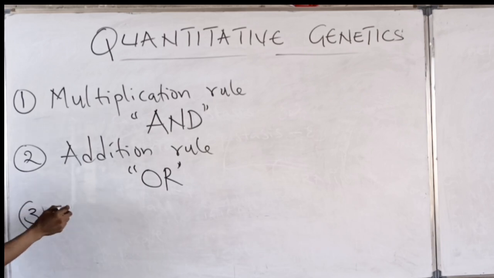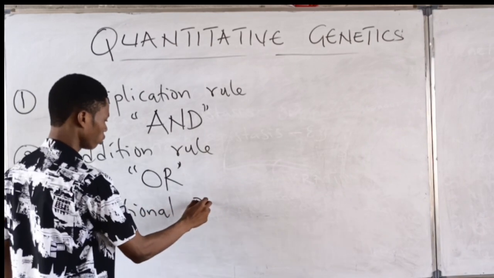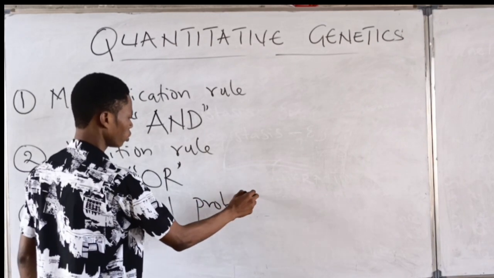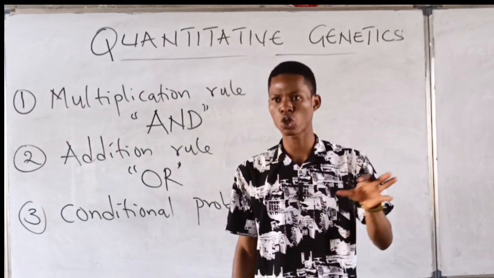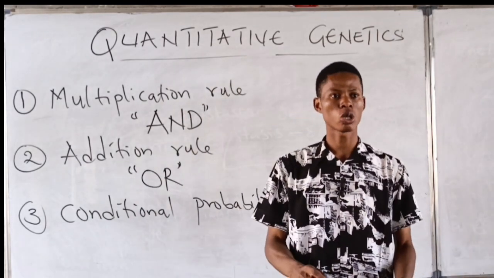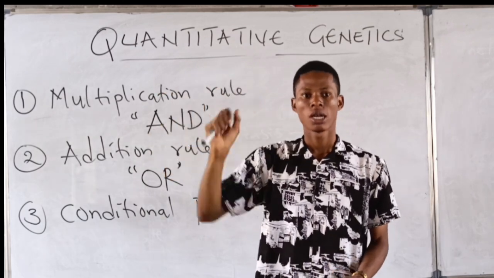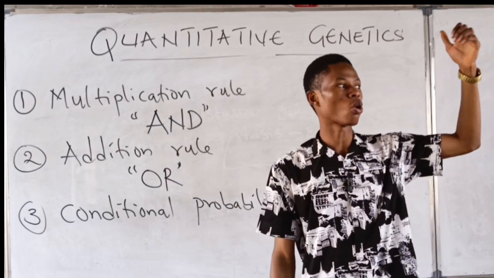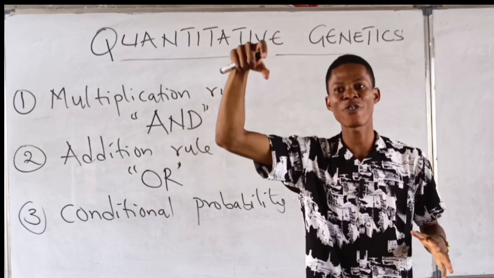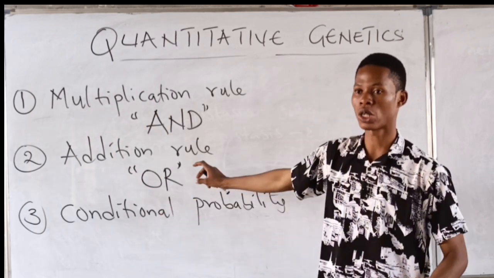The third principle here is the principle of what? Conditional probability. And when they say conditional, it means it's depending on something, right? Yes. It's depending on previous events, something that has happened before. But one thing you should note here is that something that has already occurred cannot affect an event yet to come. We are going to see this more as we go on.